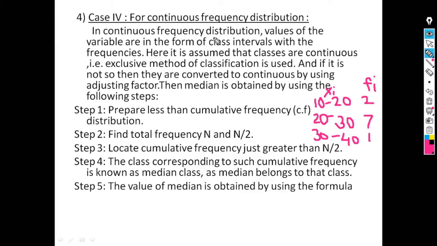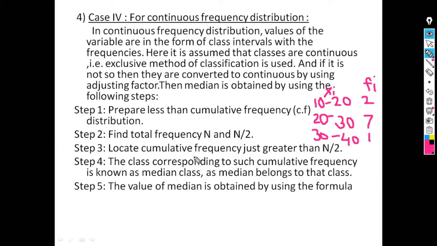In continuous frequency distribution, values of the variable are in the form of class interval with frequency. Here it is assumed that classes are continuous, that is, the exclusive method of classification is used, and if it is not so, then they are converted to continuous by using an adjusting factor.